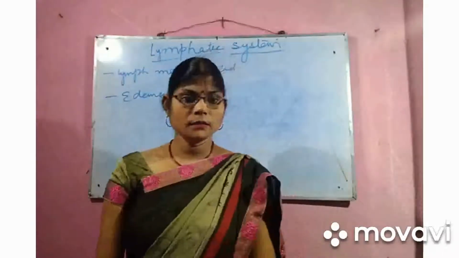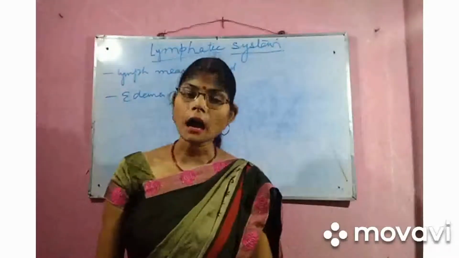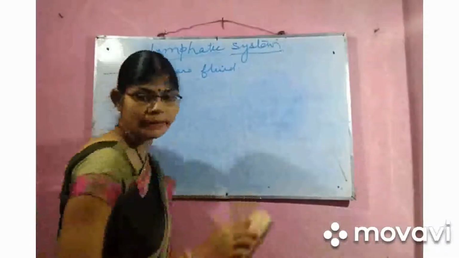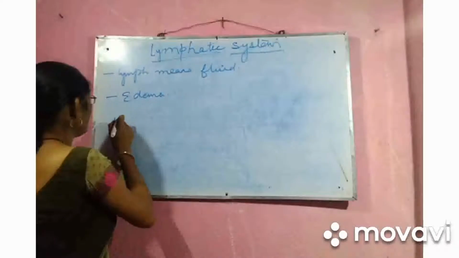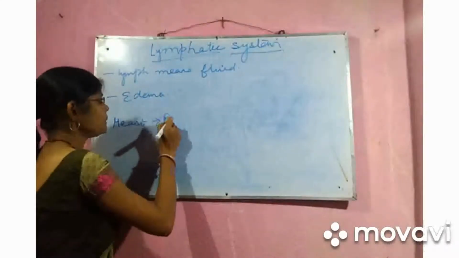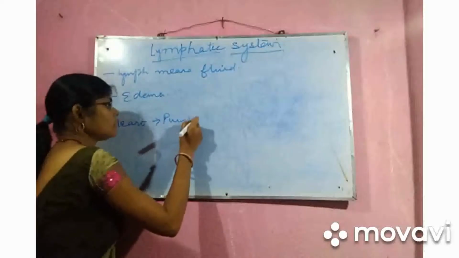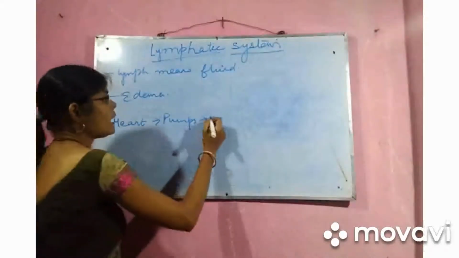We know that blood circulates in the blood vessels, pushed by the heart. Here, the heart pumps the blood. Where does it pump the blood? The heart pumps the blood into the arteries.